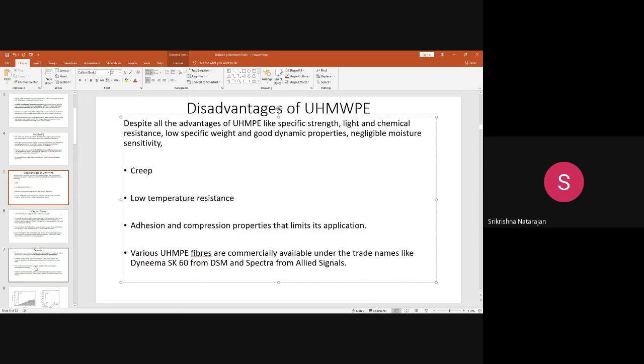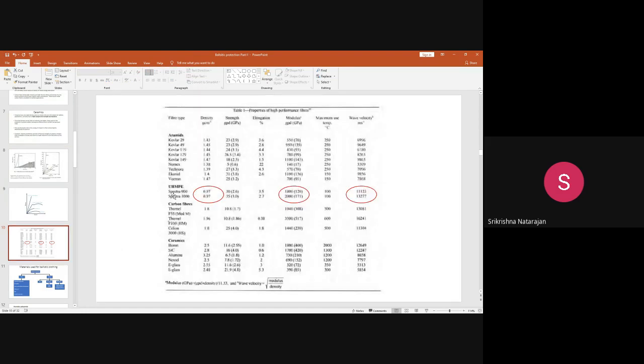You can see the table here once again. These are Spectra, Dyneema. These are the commercial names, the trade names under which these fibers are marketed.